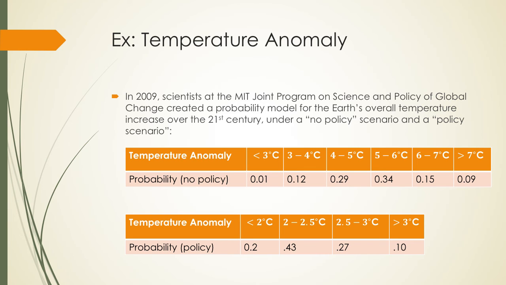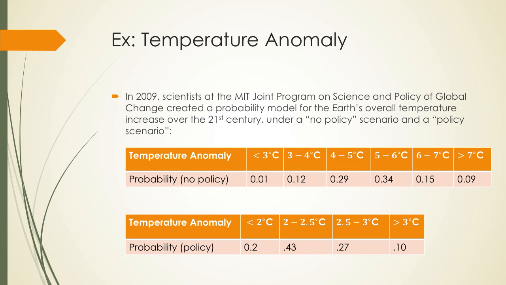This is similar to the weather example, in that such probabilities are based on the frequency of different outcomes in climate simulations. The first model represents a no policy or business as usual scenario. Here, the sample space is the 6 different temperature ranges that are listed.